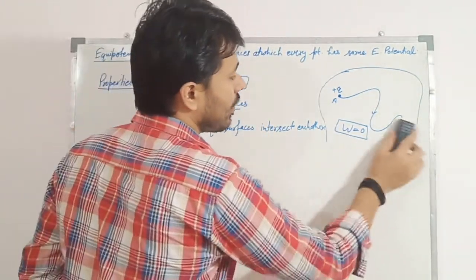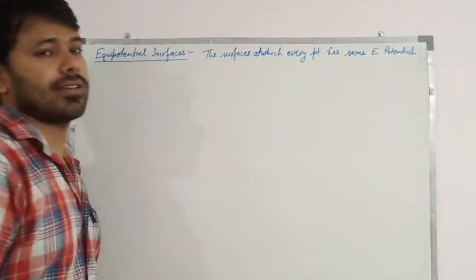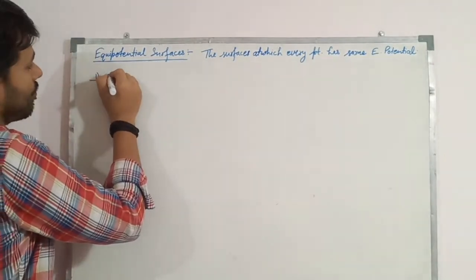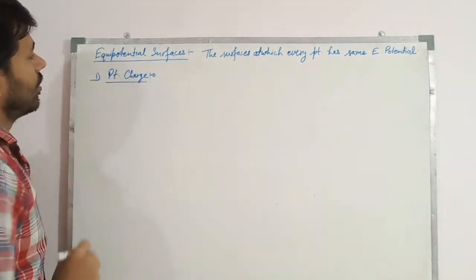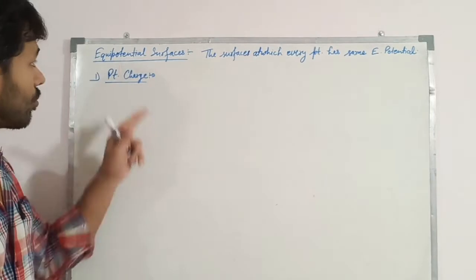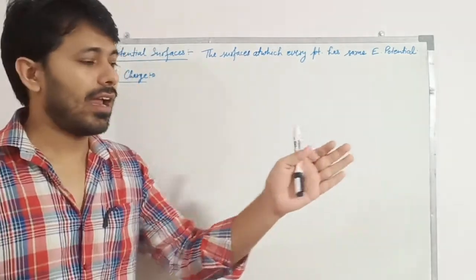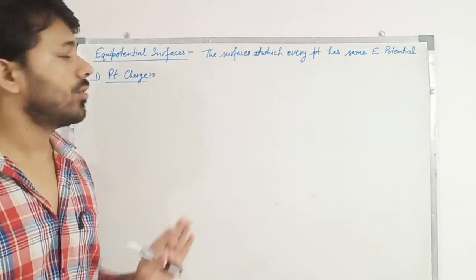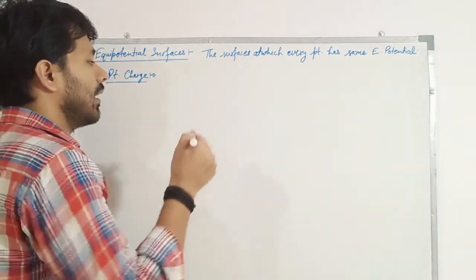Okay. Now let's discuss how to draw equipotential surfaces. To understand this, we have to take some case. Let's say a point charge. To draw an equipotential surface, first we have to draw electric field lines and then choose a surface which is always perpendicular to those electric field lines. We know that from the property, electric field line is always perpendicular to this, right? Let us take a point charge.